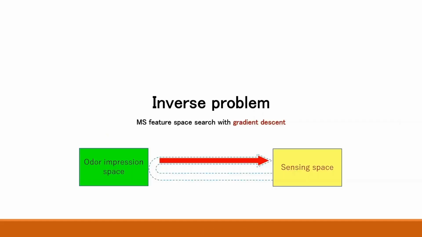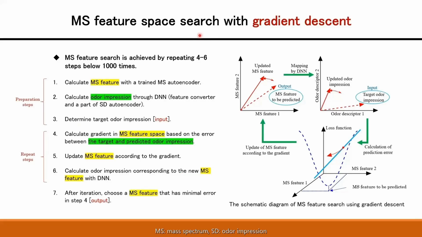In this section, I will introduce how the MS feature is explored with the gradient descent method. Here is the MS feature search algorithm. The input of the system is the target odor impression, and the output is the MS feature to be predicted.